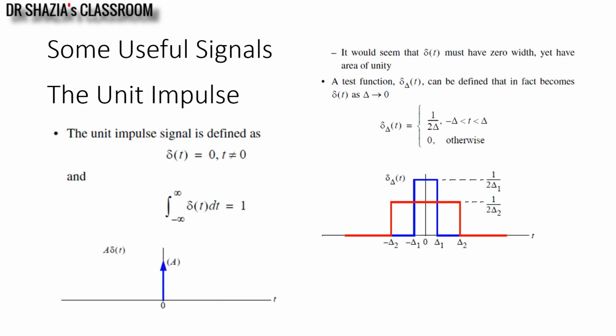We generally represent it as a unit impulse, or a spike at t equals 0, and the area under the curve is defined to be 1. In most cases it is known as the Dirac delta function. This is fundamental, or basic, to many signal representations.